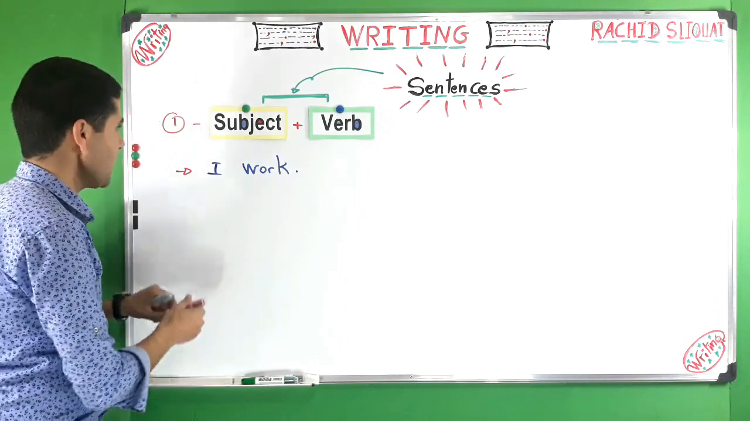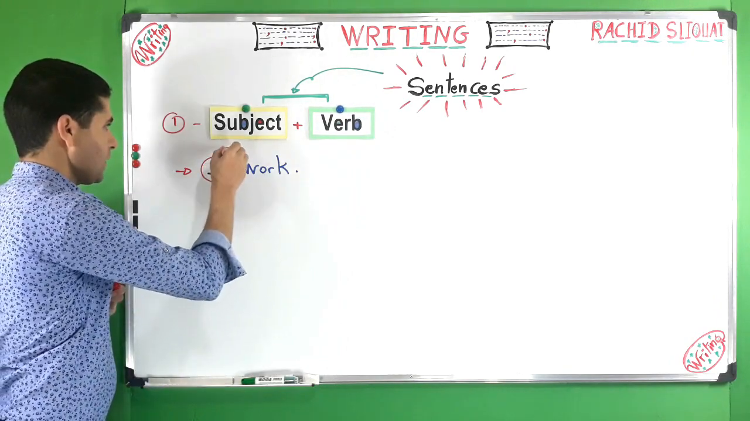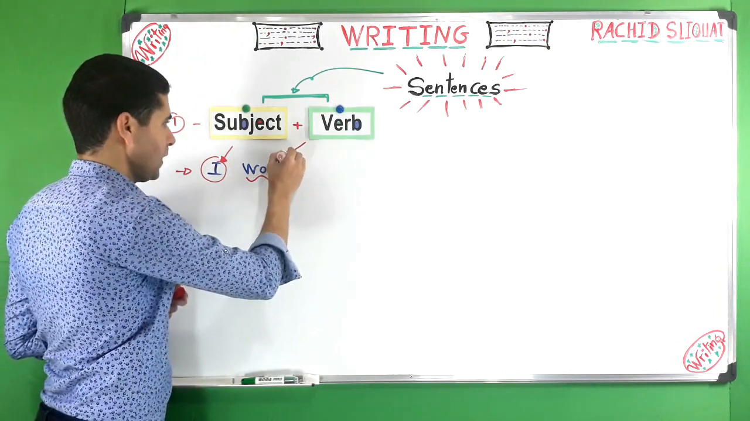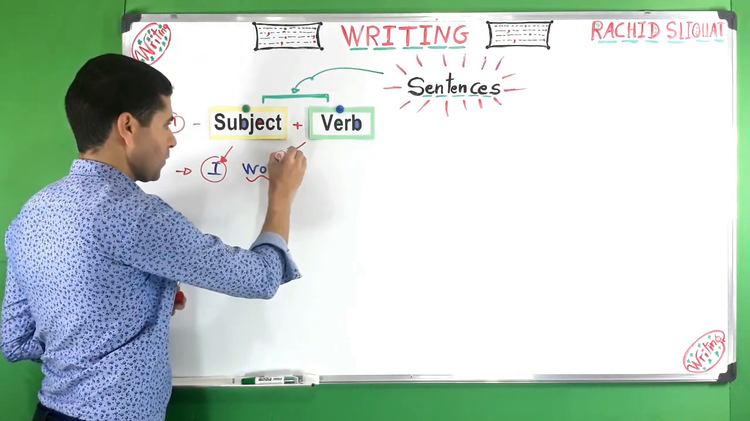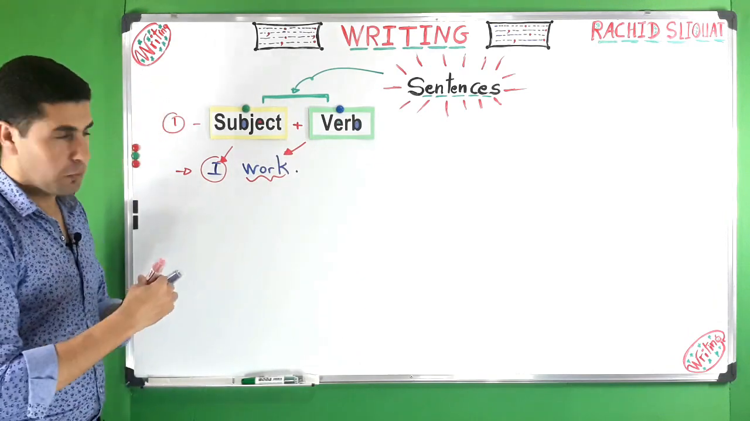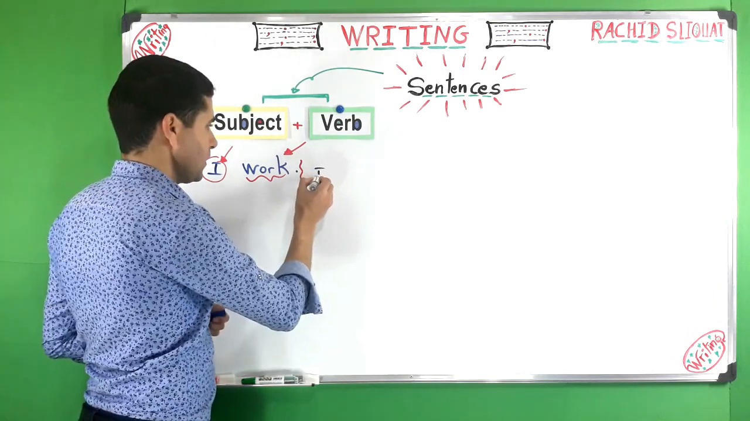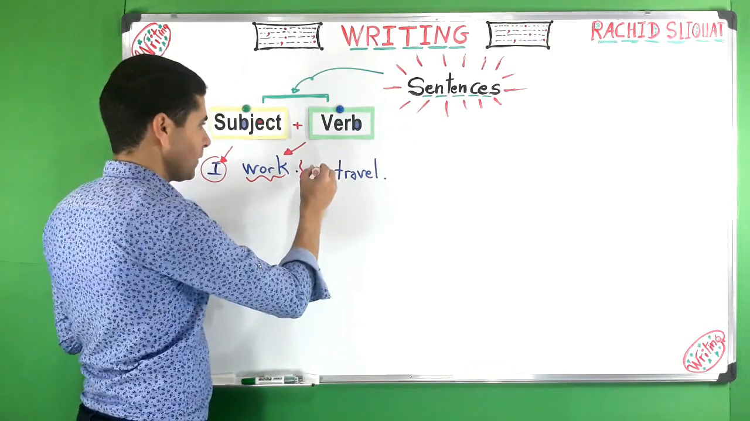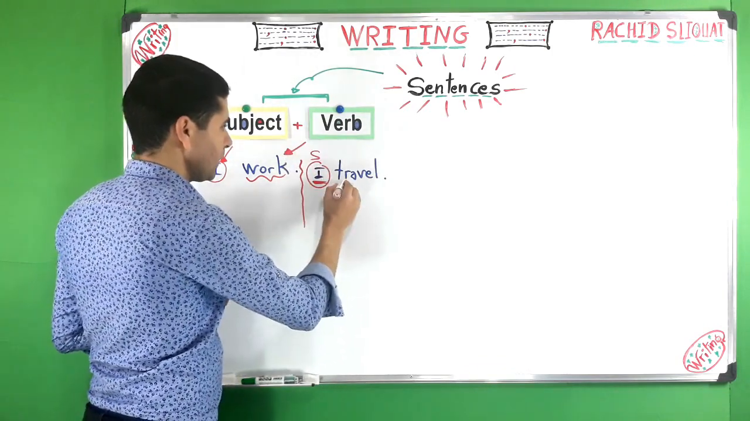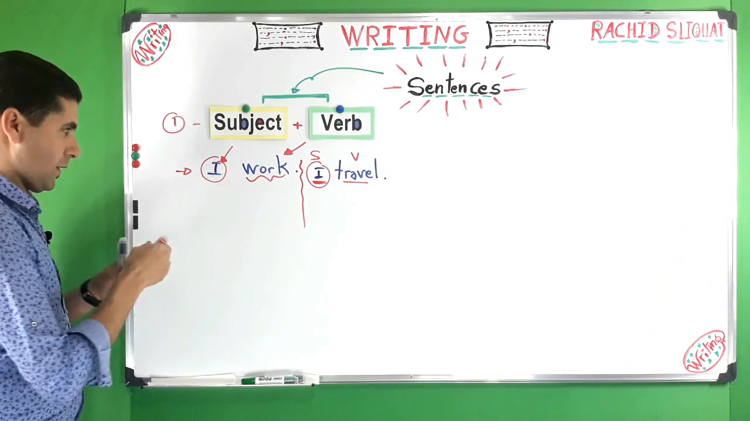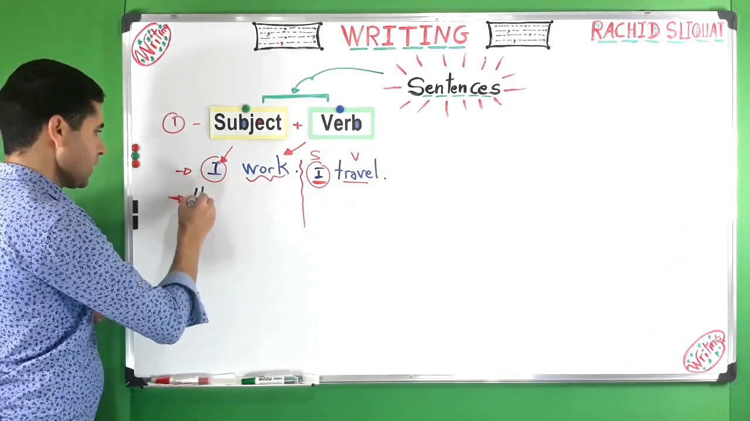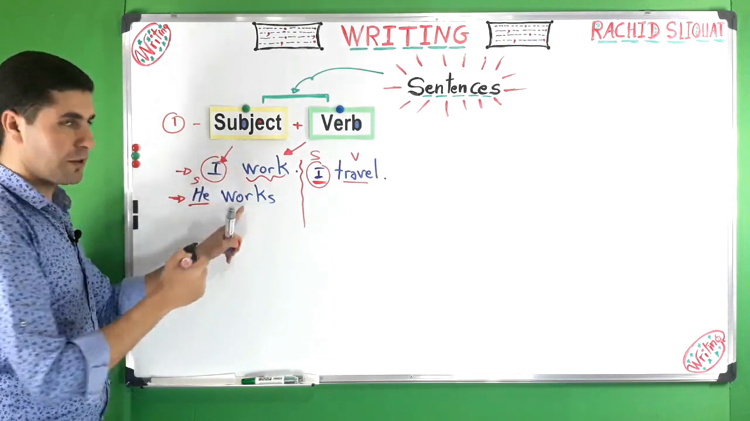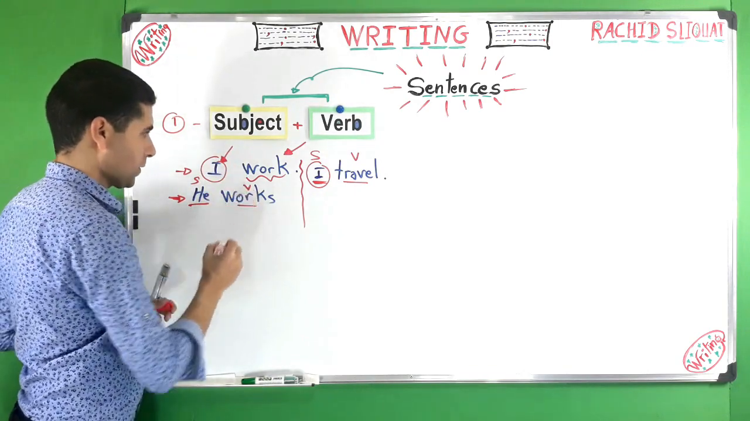So here we have I, and I is a subject, and work is a verb. We can also say, for example, I travel. So here we have again a subject and a verb. We can also say, for example, he works. He is the subject and works is the verb.